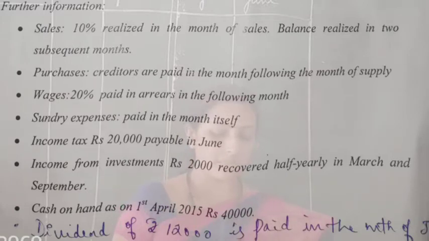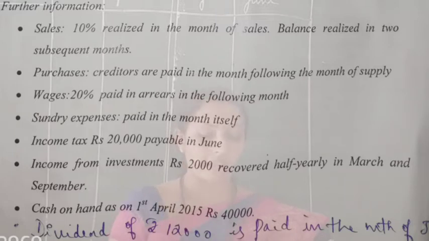Income tax, 20,000 payable in June. So in the month of June, you have to record the income tax paid. Income from investments, rupees 2,000, recovered half yearly in March and September. Since we are preparing the cash budget for April, May and June, we don't have to record this, because income from investments is received in March and September. So this income we need not record here.